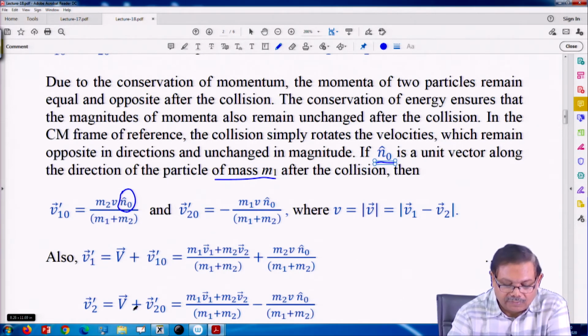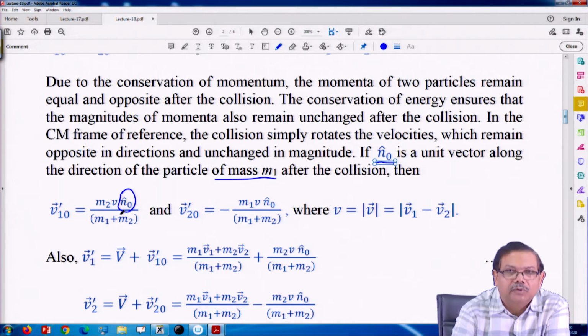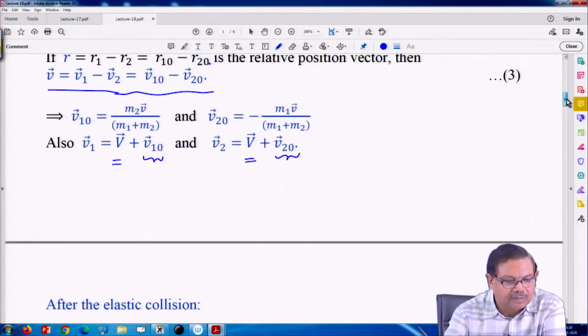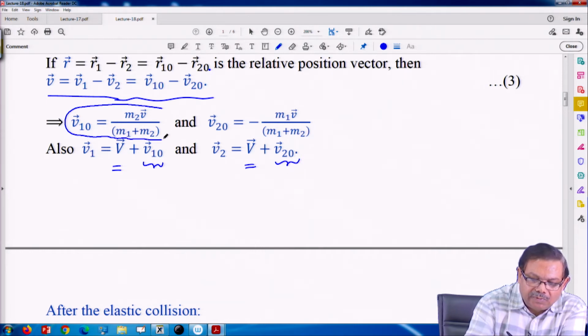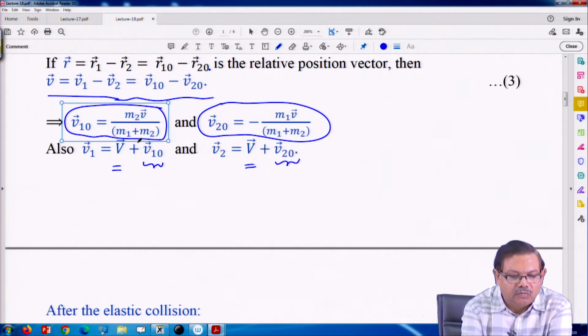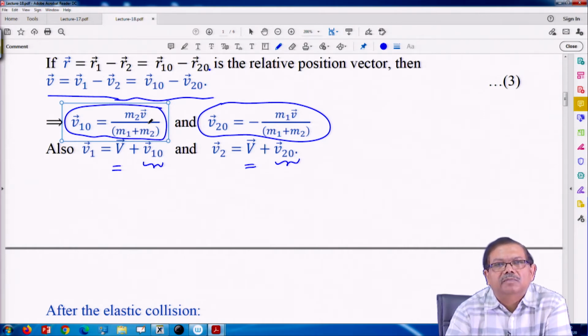Otherwise, the rest of the things are quite similar. Earlier we computed the same thing before collision. So, we have this expression before collision. You see, the magnitude remains precisely the same. See, m 2 upon m 1 plus m 2 times this relative velocity, and here minus m 1 upon m 1 plus m 2 times the relative velocity. So, this magnitude remains the same, but the direction is something that cannot be determined.